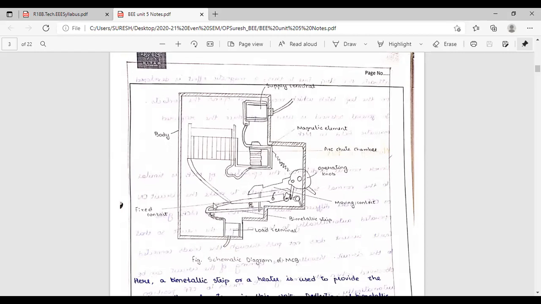See here, written fixed contact. Which one is the fixed contact? This one. This upper one is the movable contact. This is the operating knob. With the help of hand, we can operate this moving contact, or automatically this moving contact can be operated.